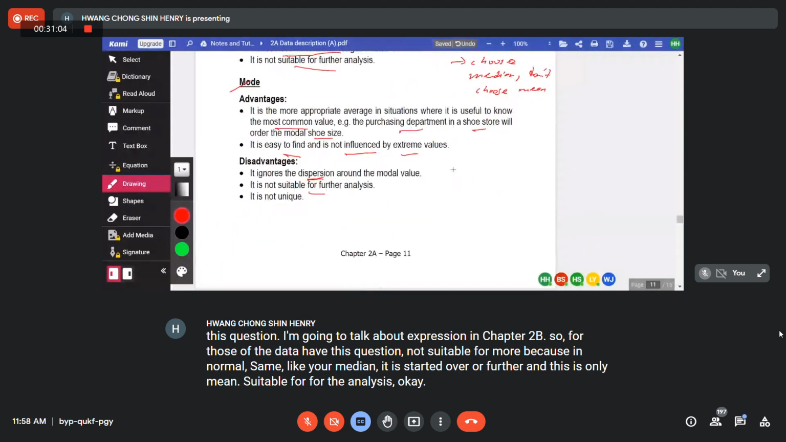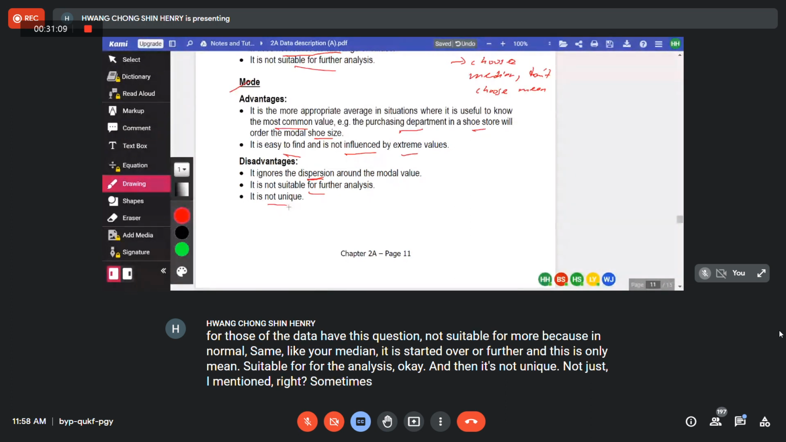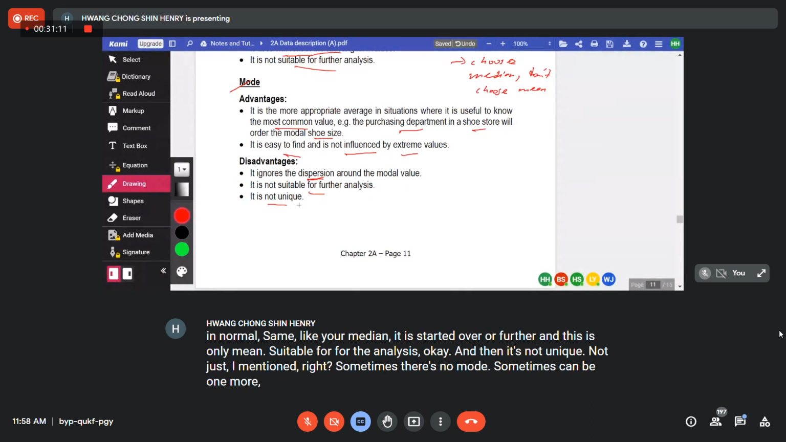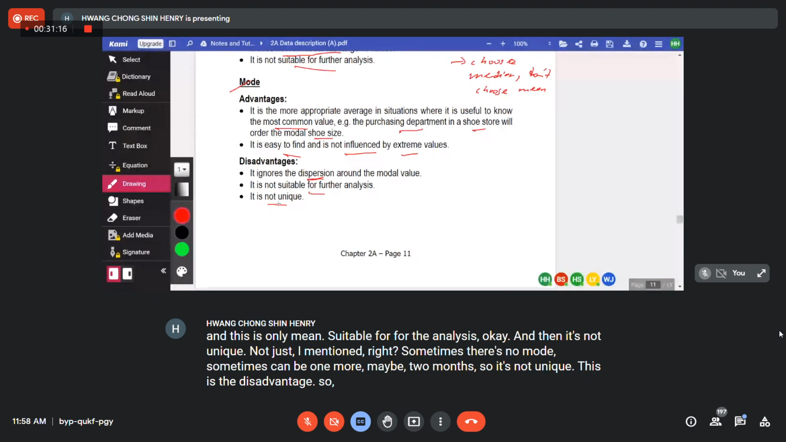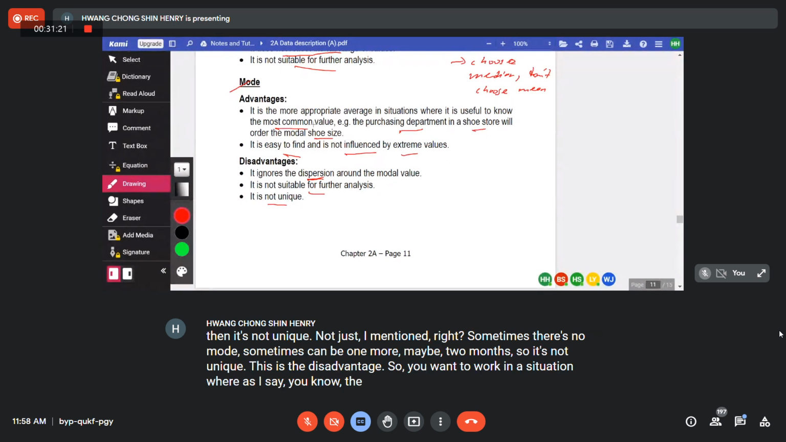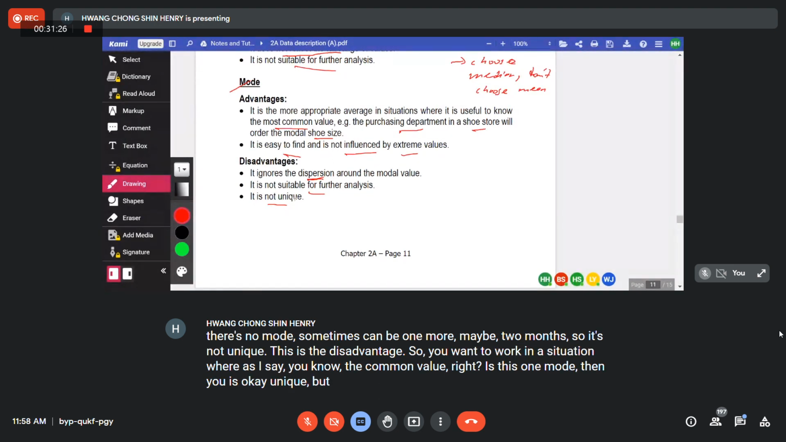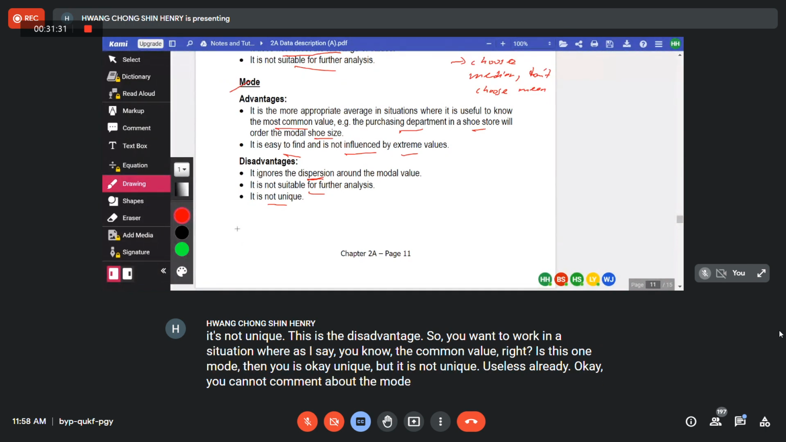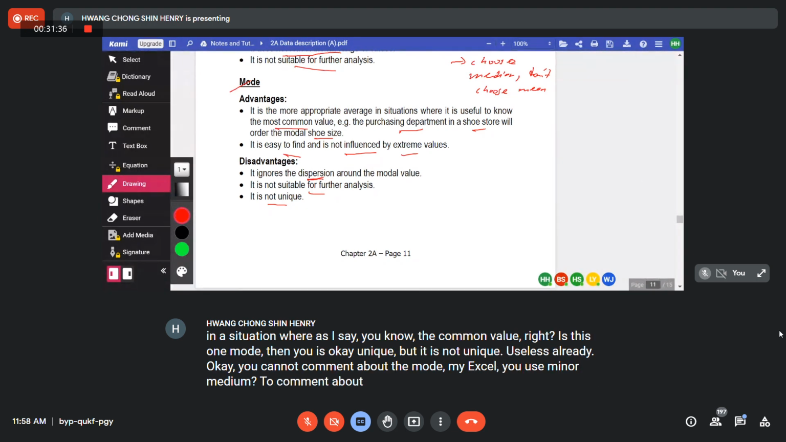Okay, and then it's not unique. Just now I mentioned, right? Sometimes there's no mode. Sometimes there can be one mode, can be two modes. So it's not unique. This is the disadvantage. So you want to work in a situation where, as I said, you know the common value. If it's one mode, then it's okay, unique. But if it's not unique, it's useless already. You cannot comment about the mode. Might as well use mean or median to comment about your data in terms of central tendency.